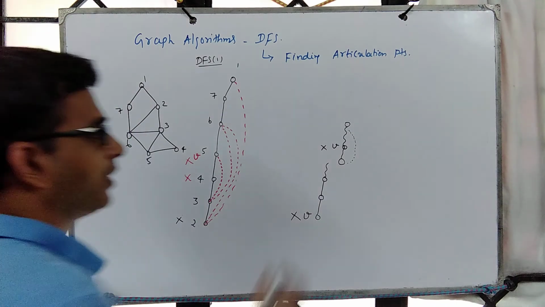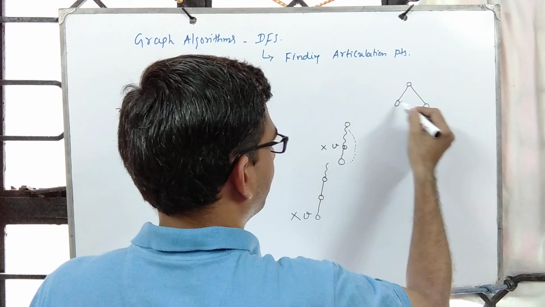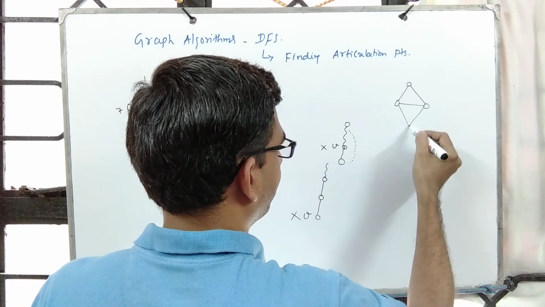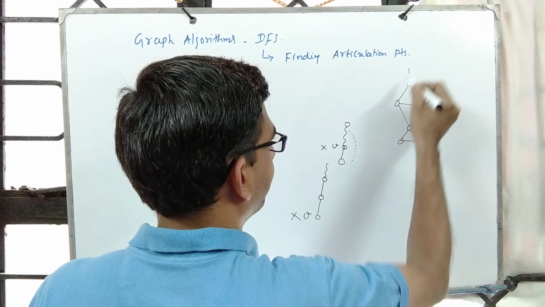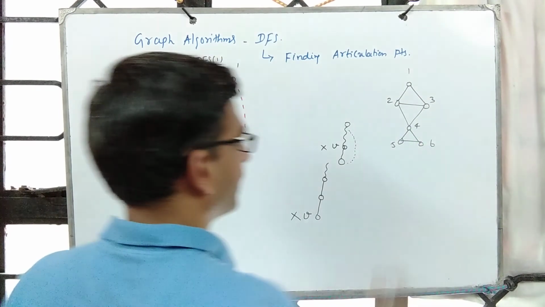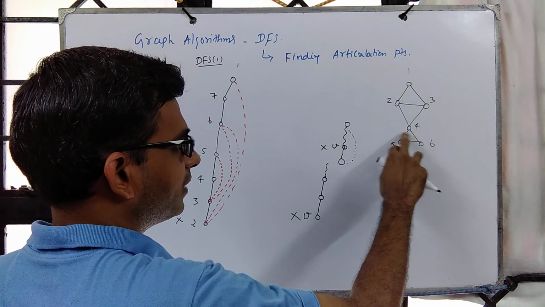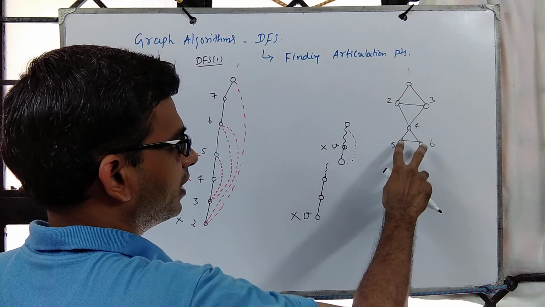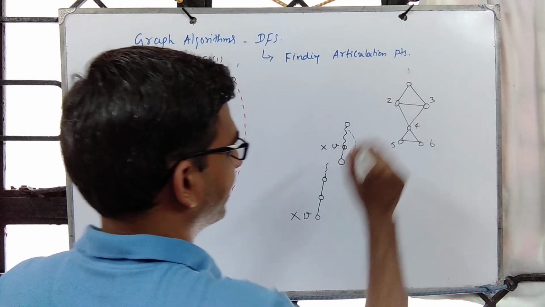Okay, let's look at this graph. You see that if you remove 4 along with edges incident on 4, then the graph is disconnected into two connected components.